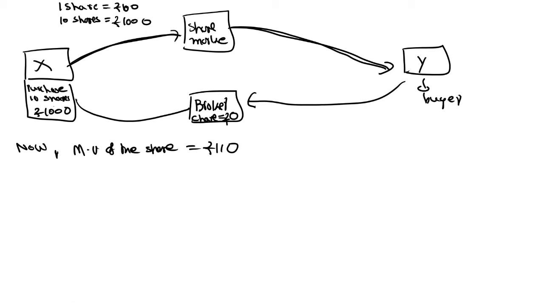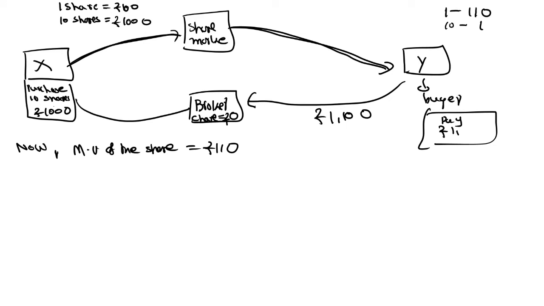Now see, the market price of the share is equal to 110 rupees, right? Here Mr. X will sell the shares to Y. Then the buyer needs to pay, see, one share is 110 rupees. Then to purchase 10 shares, how much does he need to pay? He needs to pay 1100 rupees. Here I'll write: buyer needs to pay rupees 1100.